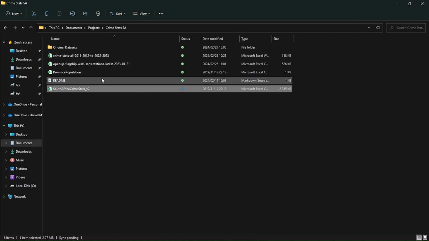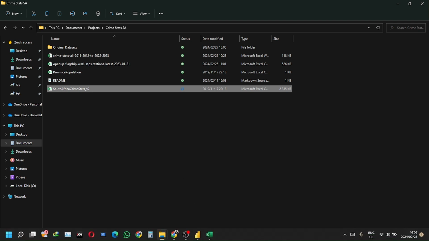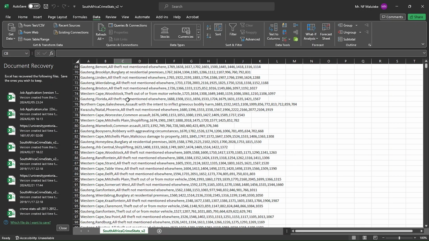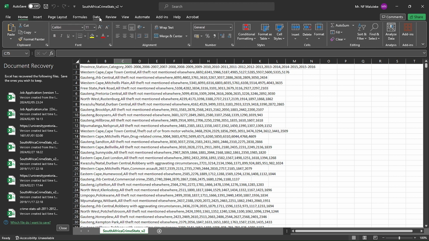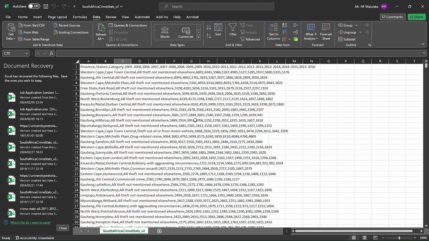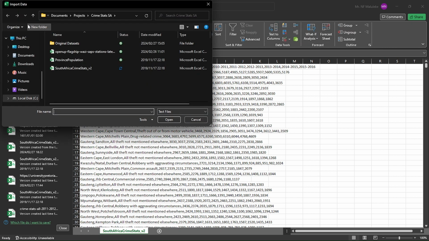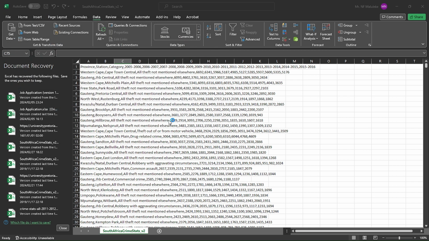It is a CSV file. When I open it in Excel, it looks like this. So when it looks like this, the first thing we can realize is that we need to transform it so that we can have defined columns and perhaps do some cleaning if we have to. So to do that, I go to data, and then since it's a CSV file, I click here on CSV. It will open up here, and then I click the data set and click import.